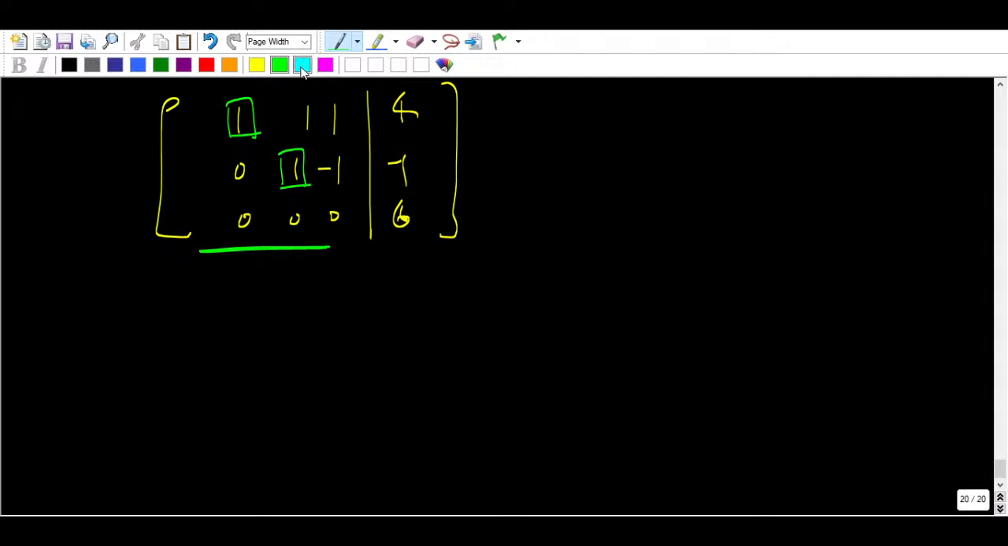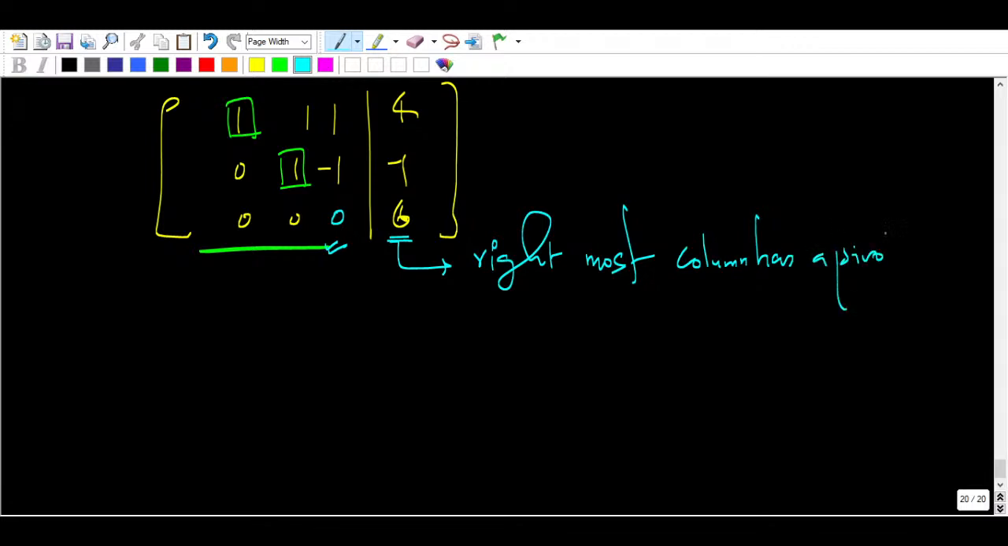But one important fact you have to see: if this is 0 here, it cannot be a pivot. If it is 0 it cannot be the pivot. But on the right side you see the rightmost column has a pivot. Therefore no solution will exist. You don't have to think about anything now, guys.